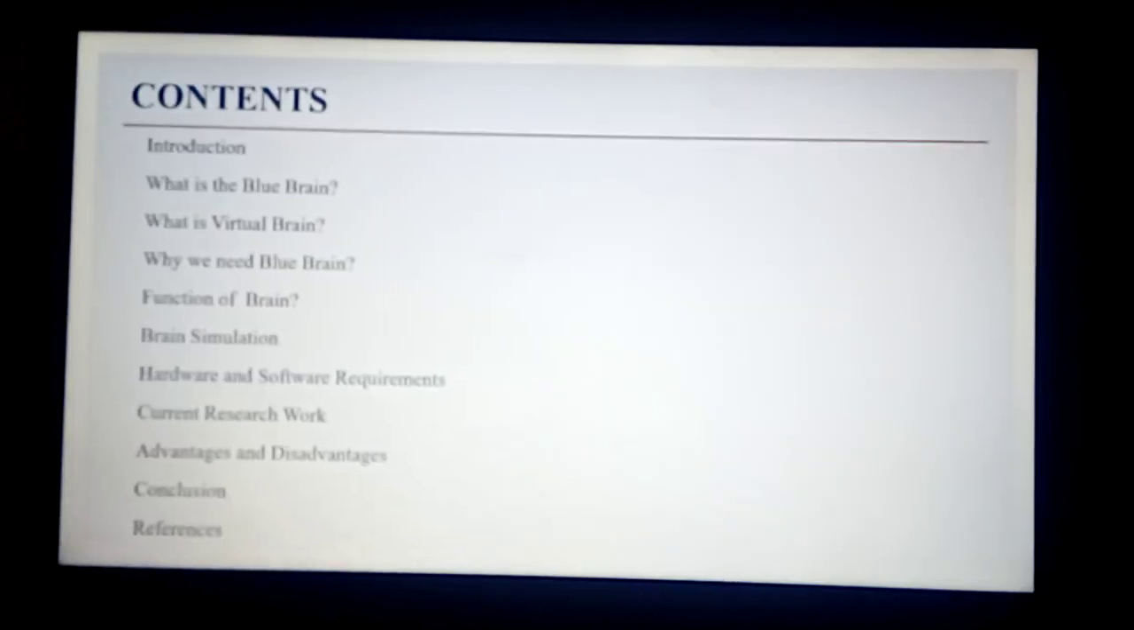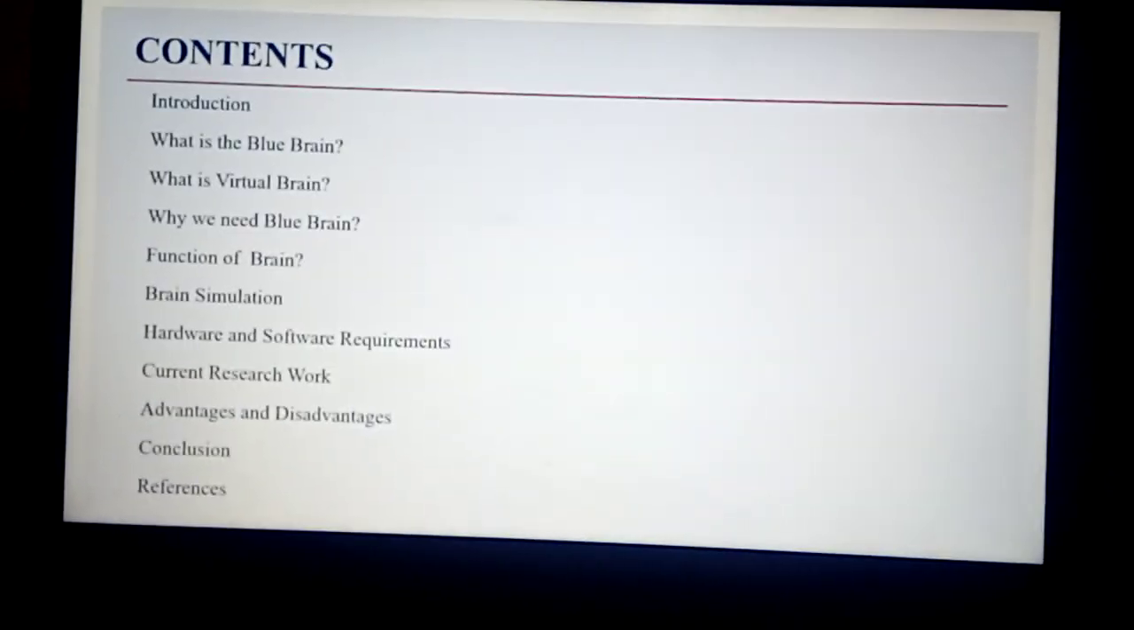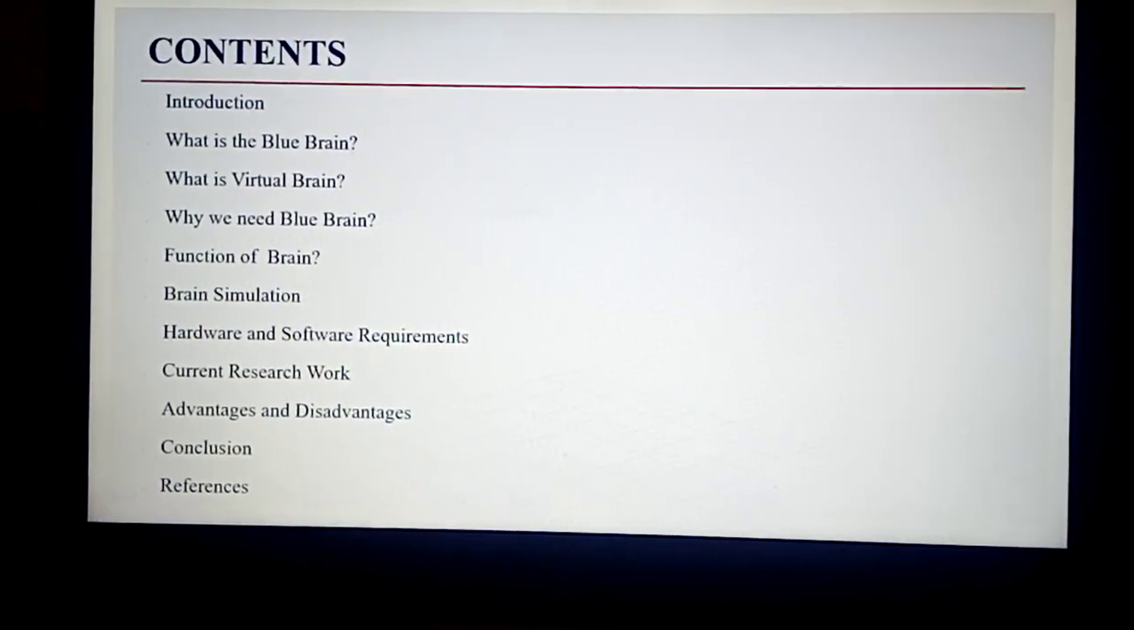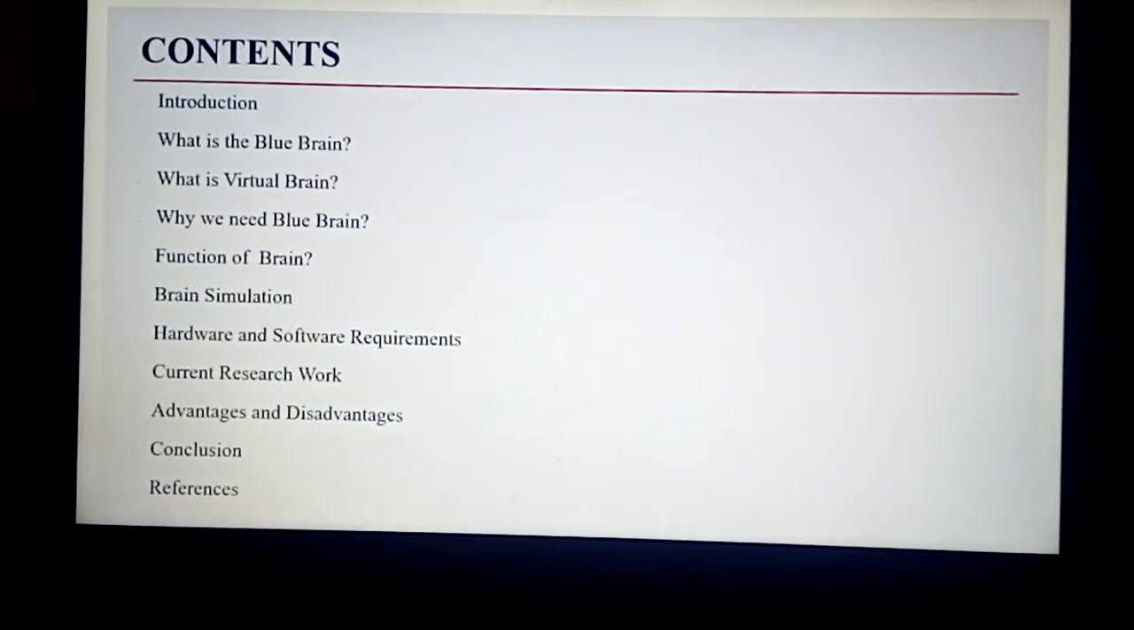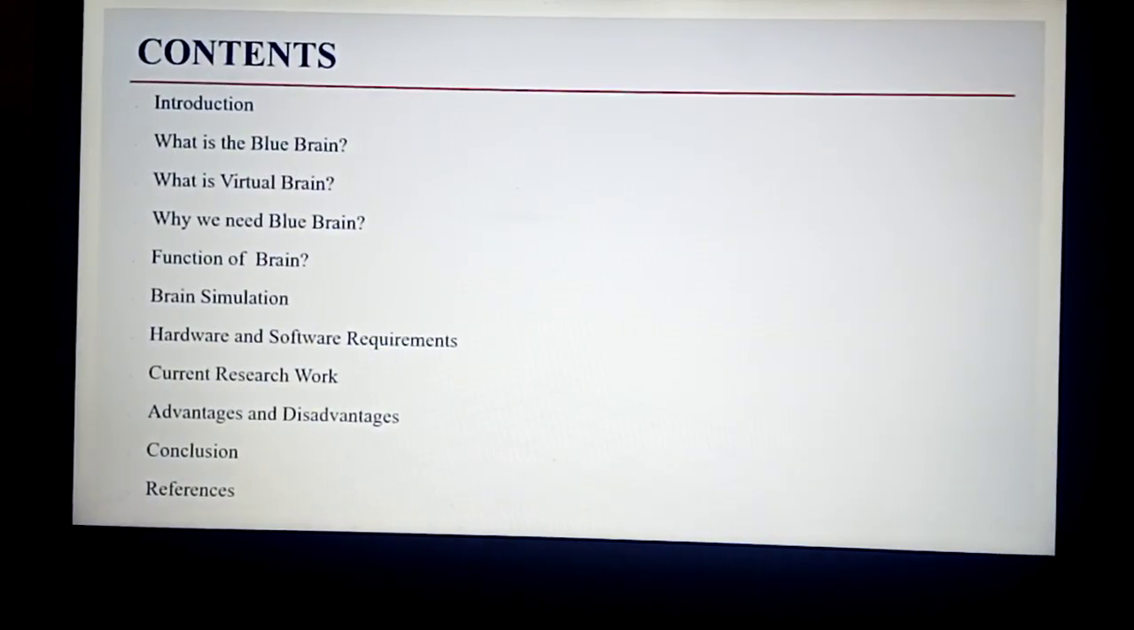In the blueprint technology we have discussed the introduction of the blueprint, what is the blueprint, what is the virtual brain, why we need the blueprint, function of the brain, brain simulation, hardware and software requirements, current research work, advantages and disadvantages, conclusion and the references.